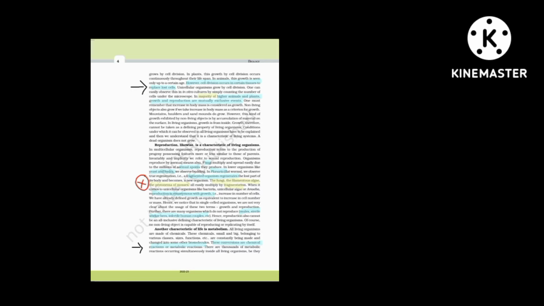There are so many chemical reactions taking place in our body. All these conversions are known as metabolic reactions, and the sum total of all the conversions is known as metabolism. If we take a metabolic reaction in the body and do it outside, it is not living, but it is truly a living reaction.